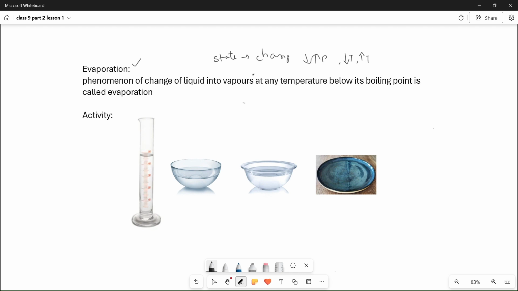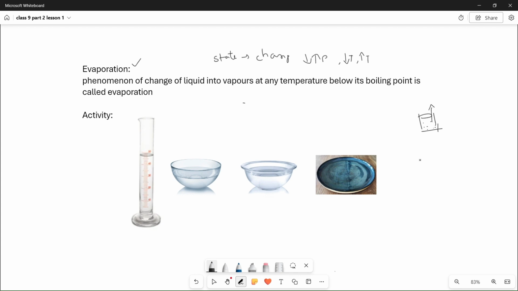We do have some examples for this also. We have lakes, or simply you can take a glass of water and put it outside. After some hours, one or two days, some amount of water will evaporate, right? Another best example is when you dry clothes after washing.